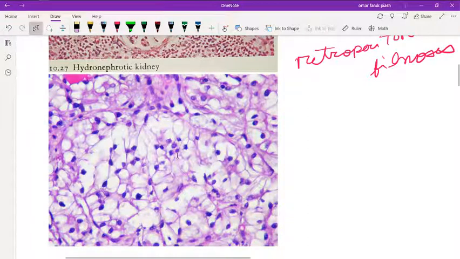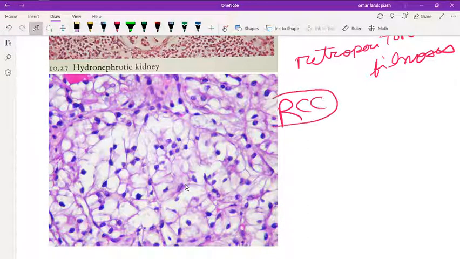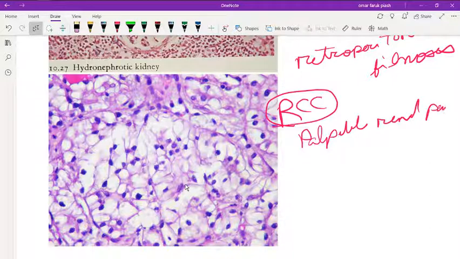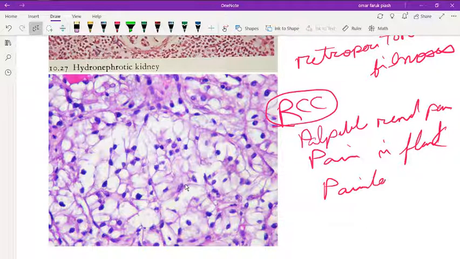This is the histological picture of RCC, that means renal cell carcinoma. In renal cell carcinoma, there is flank pain. In RCC there is the 3 P's: palpable renal mass, pain in the flank, and painless hematuria.